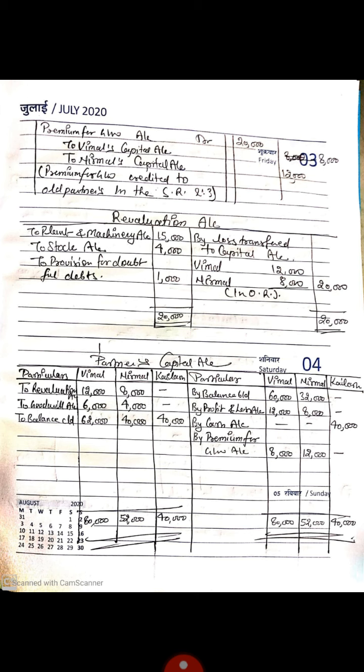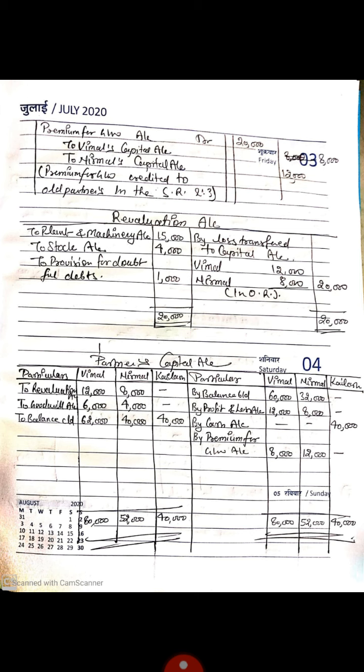Now students, we will make the partners' capital account. First of all we will write opening capital from the balance sheet liability side, which is given as Vimal and Nirmal 60,000, 32,000 by balance BD. Then we will write our profit and loss by P&L account 12,000, 8,000. Then by cash in Kailash account, the new partner's premium for goodwill distributed between Vimal and Nirmal 8,000 and 12,000.